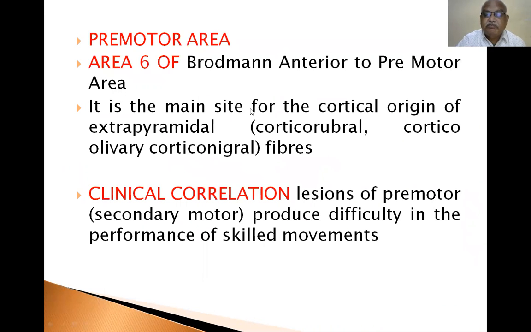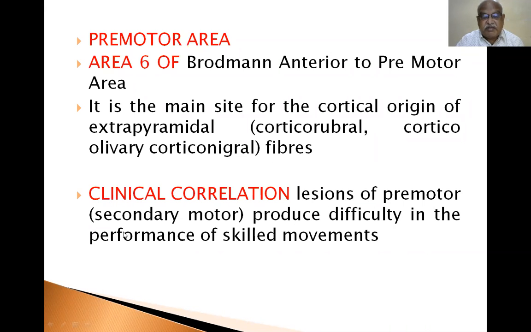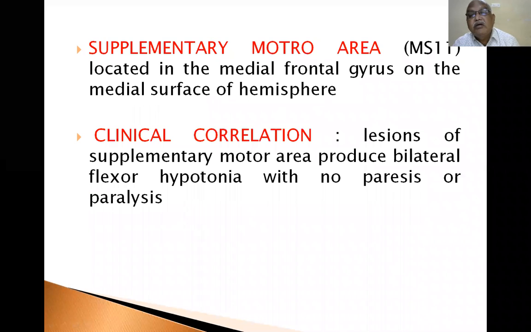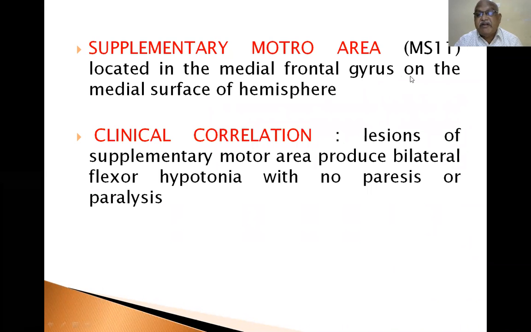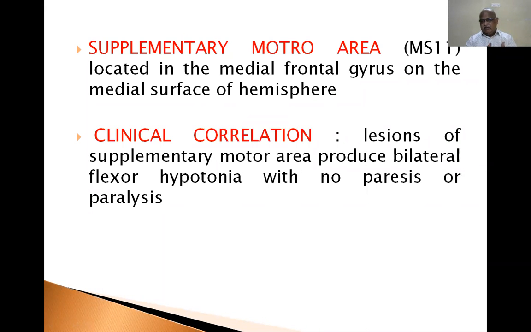Premotor area is the main site for cortical origin of extrapyramidal, corticorubral, corticoreticular fibers. Clinical correlation: lesions of premotor, secondary motor area produce difficulty in the performance of skilled movements. Supplementary motor area, MS2, located in the medial frontal gyrus on the medial surface of the hemisphere. Whatever type of function is present in a particular area, it was given a name and identified depending upon the sulcus and gyrus.